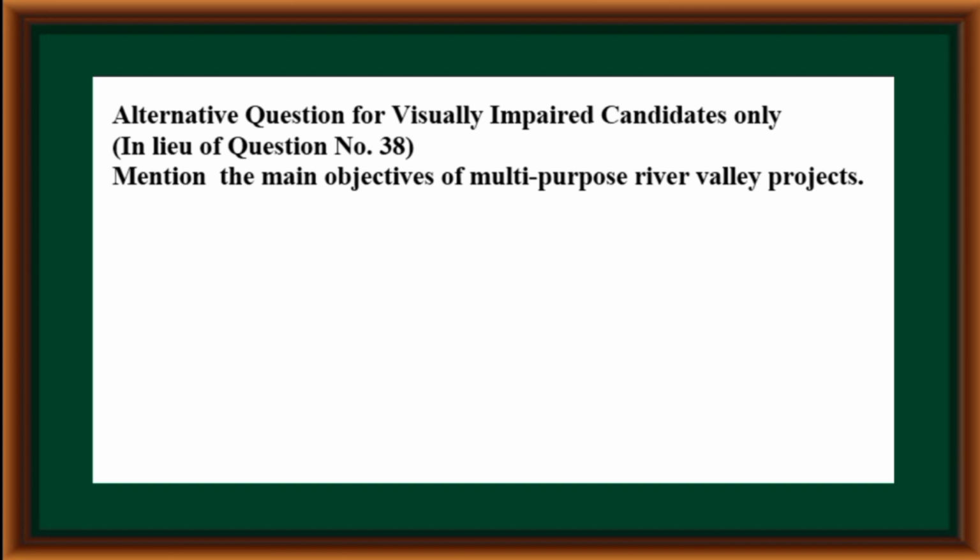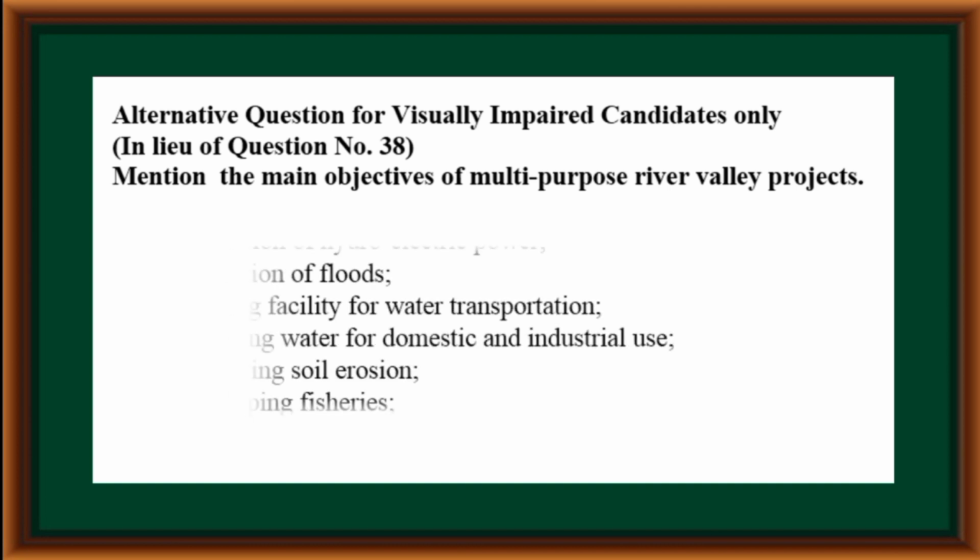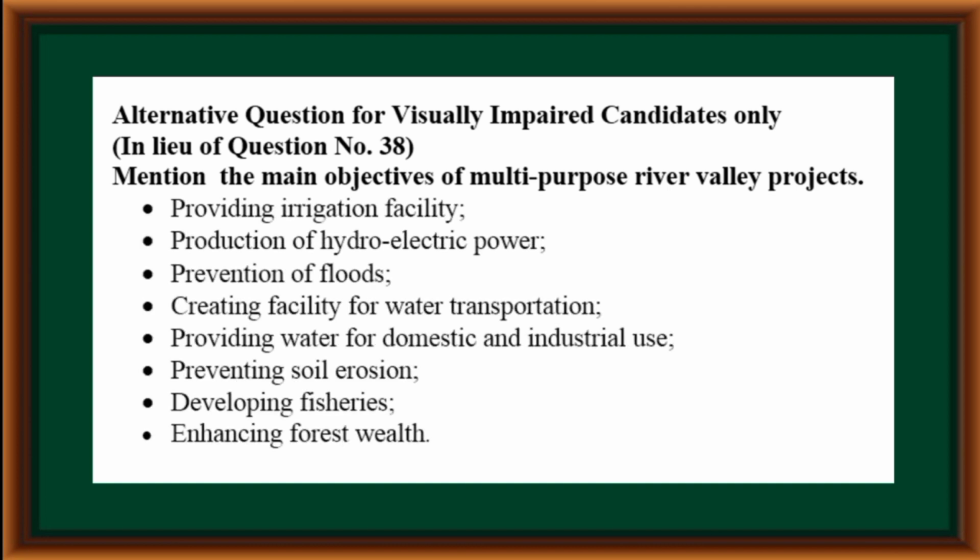Alternative question for visually impaired candidates only. Mention the main objectives of multipurpose river valley projects. Providing irrigation facility, production of hydroelectric power, prevention of floods, creating facility for water transportation, providing water for domestic and industrial use, preventing soil erosion, developing fisheries, enhancing forest wealth.